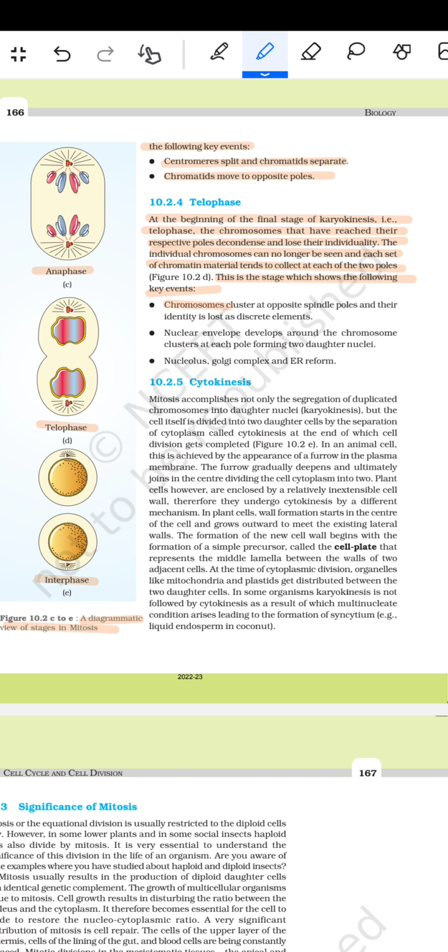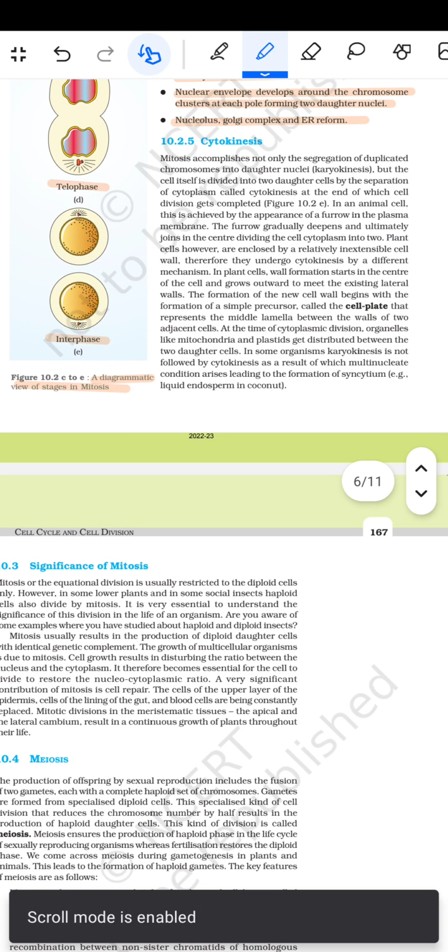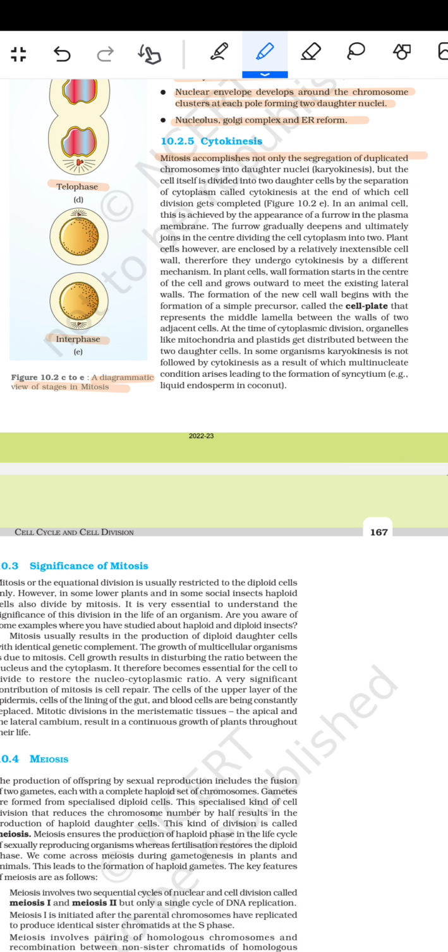पहला है कि chromosomes cluster at opposite spindle poles and their identity is lost as discrete elements. Nuclear envelope develops around the chromosome cluster at each pole forming the daughter nuclei, और nucleus, Golgi complex और ER है जो रिफॉर्म हो जाएगा। फिर आता है साइटोकाइनेसिस।